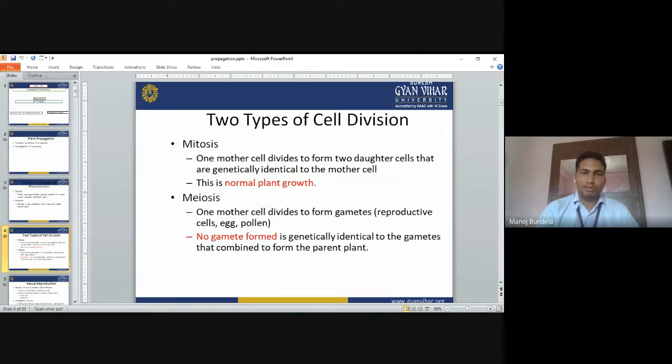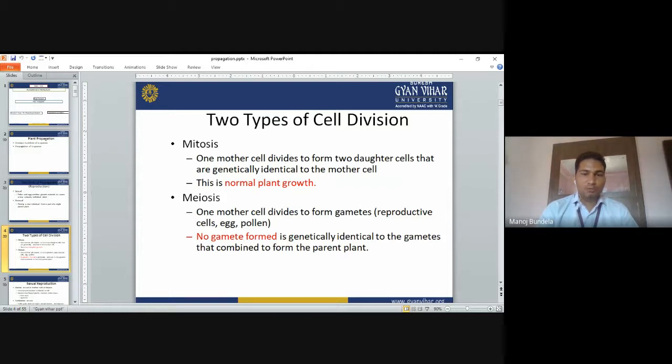Types of cell division. There are two types of cell division: one is mitosis, the second is meiosis. In mitosis, one mother cell divides to form two daughter cells that are genetically identical to the mother cell. This is normal plant growth. So mitosis means normal plant growth, where the cell divides into two daughter cells.